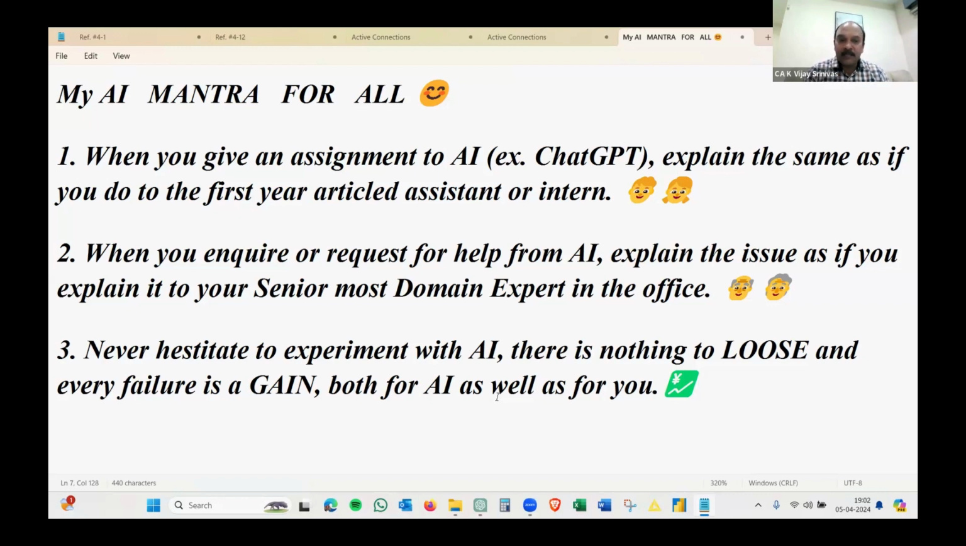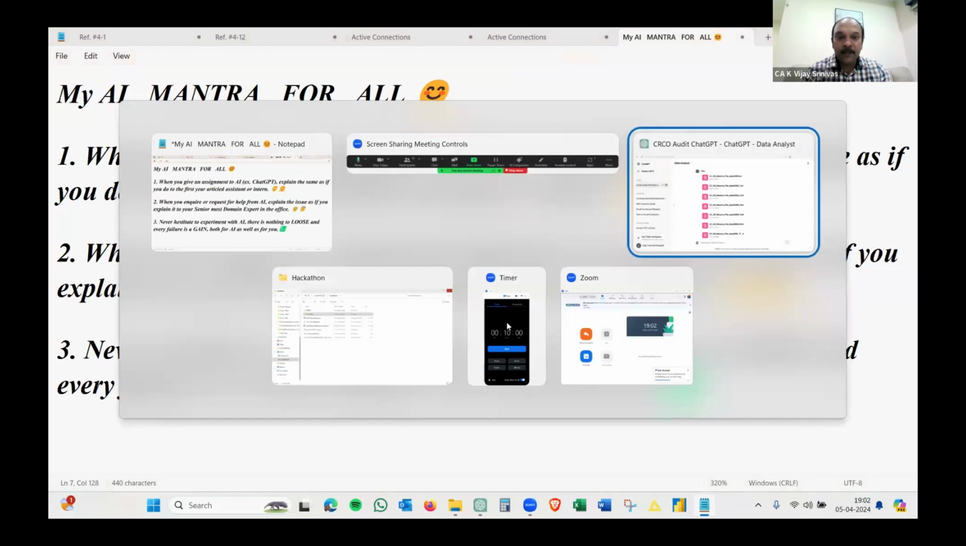And the last one, never hesitate to experiment with AI, because there is nothing to lose, and every failure is a gain, both for AI as well as you. Because whatever you fail at, AI will be learning from it and try to improvise so that it will help you down the lane. So it's going to be win-win for both. So these are the three mantras before I get into the assignment. And with that, let me move ahead to the case scenario.